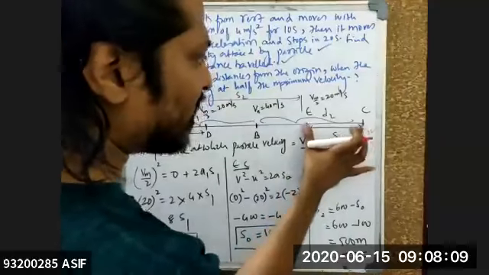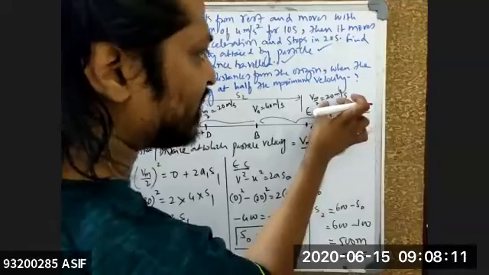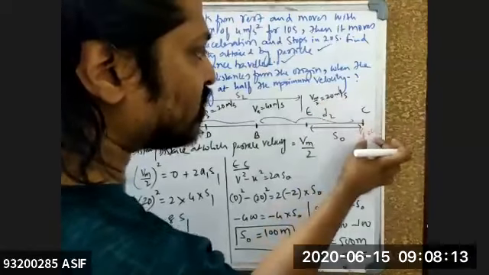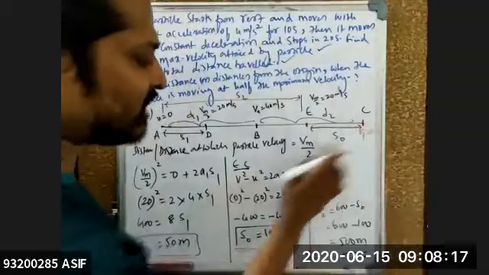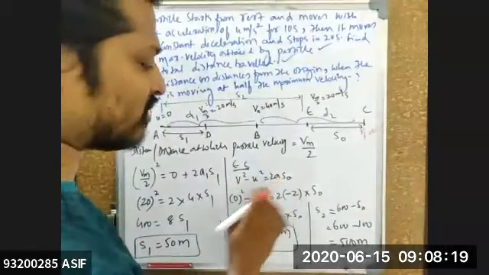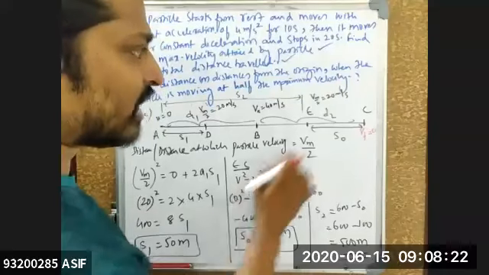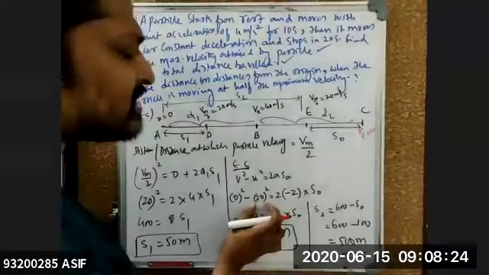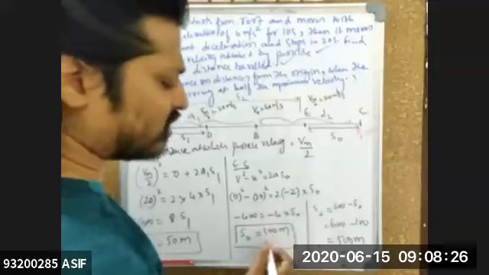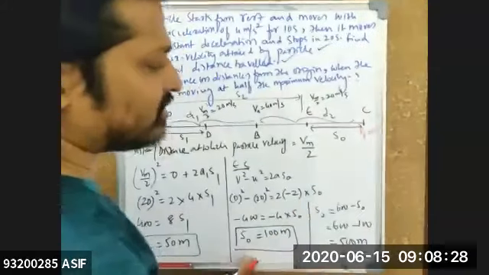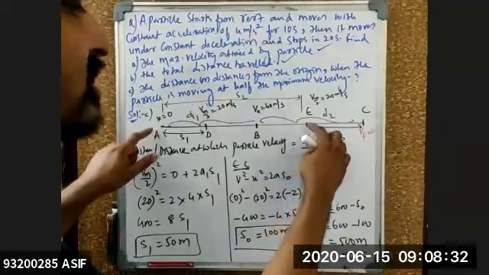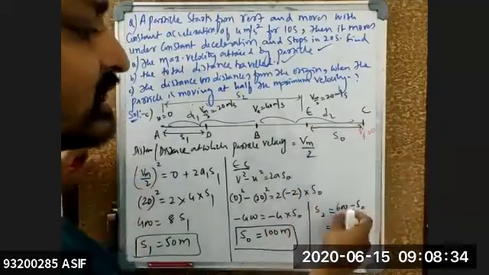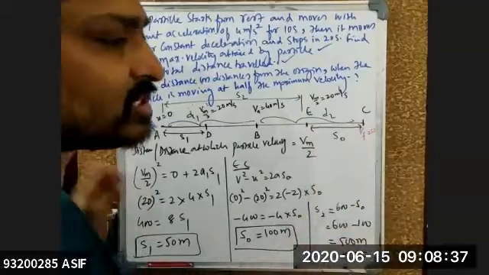I don't know this S2, but I can calculate this S0. Why? Because at E I know the velocity 20 and final velocity I know 0. So I can calculate this extra distance EC. Because final velocity squared minus initial velocity squared is equal to 2 into acceleration into S. Final velocity is 0. At E velocity is nothing but 20. Acceleration is minus 2. So I got how much right now? The last distance is 100. From origin where it is becoming half is what we want. That means A to E I need to calculate. So what is A to E? Total distance minus this S0 will give me the answer.